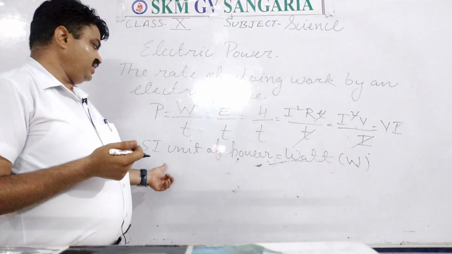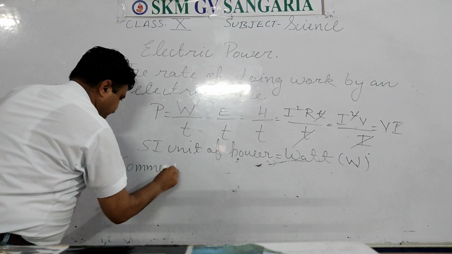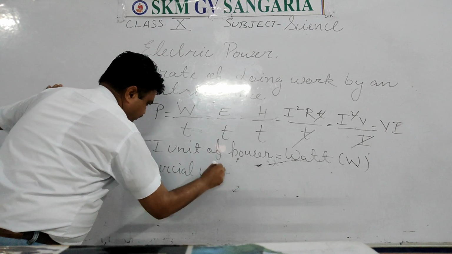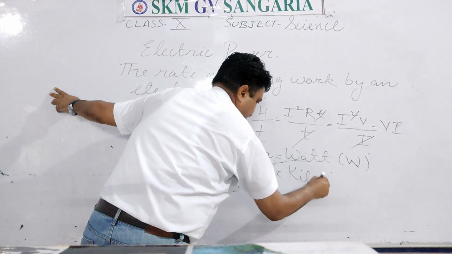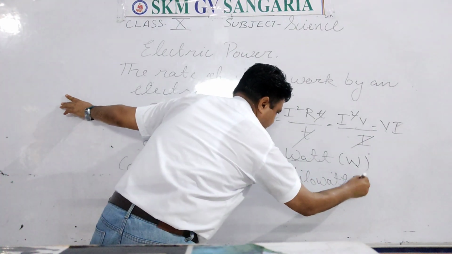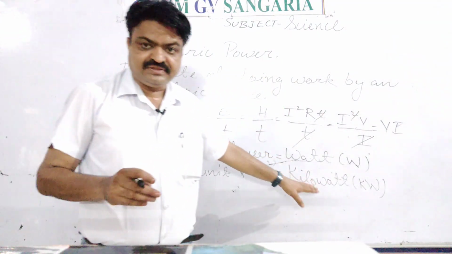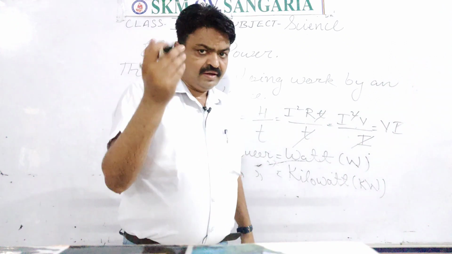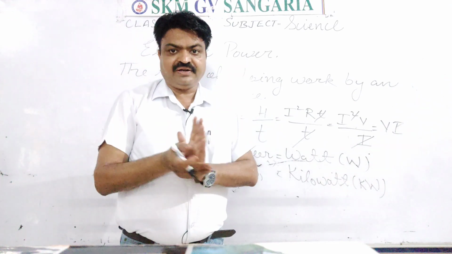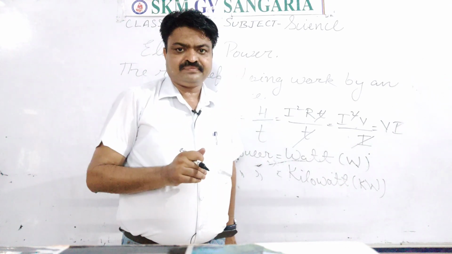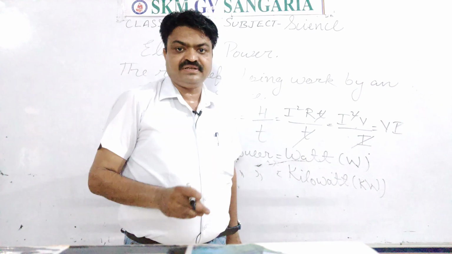Now we come to the next: what is the commercial unit of power? It is kilowatt, student. Kilowatt is the commercial unit of power. On all the electrical devices, the power is written. Like on the bulb, on the CFL, on the LED you can see the power.